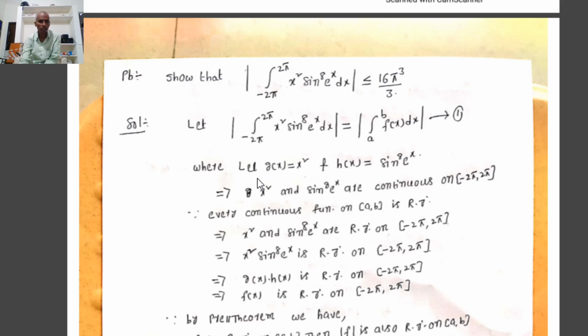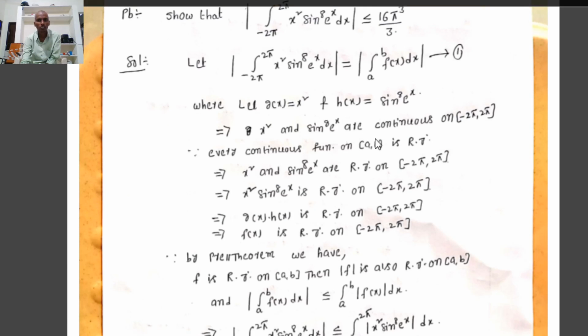Where f of x is the product of two functions. Let g of x equal to x square and h of x equal to sin to the power of 8 into e to the power of x. So f of x equal to x square sin to the power of 8 e to the power of x is a product of two functions.